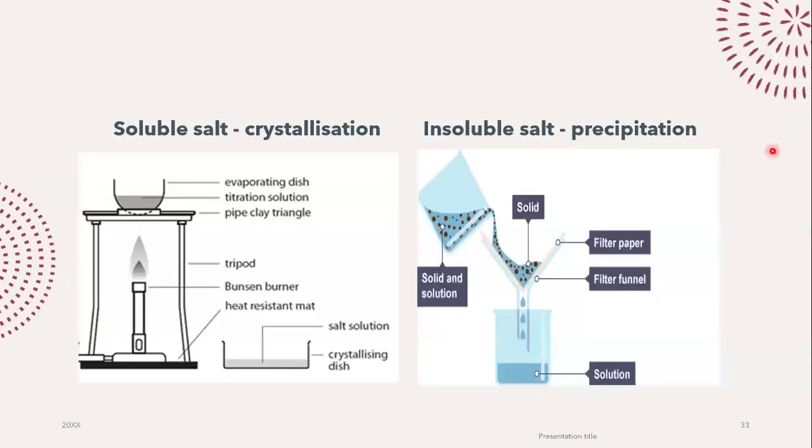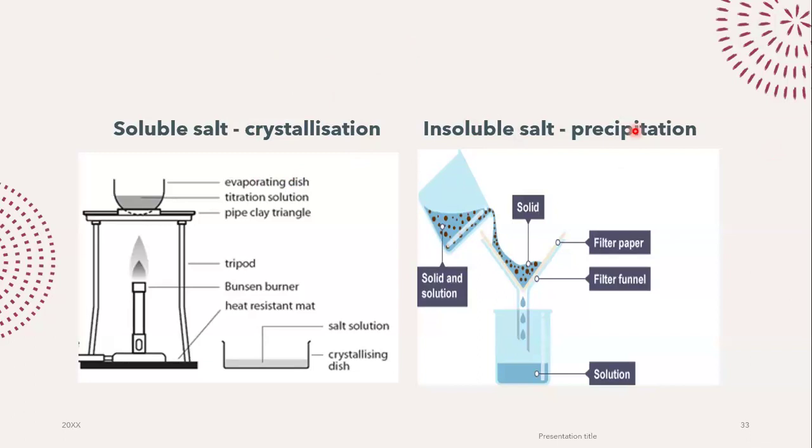Now, once you have the salt, you also need to obtain the salt. You need to separate it out from the rest of the components, right? How do we separate the salt once it's ready? For the soluble salt, we use the crystallization method. For the insoluble salt, we use the precipitation method. The crystallization method, how is that done?